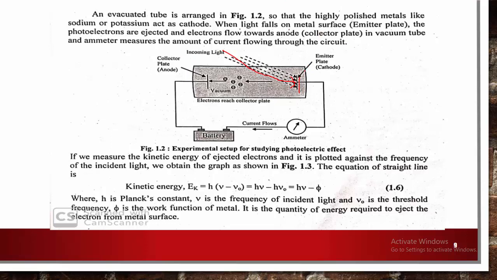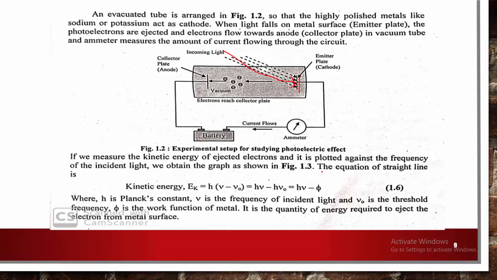Here the metal surface is highly polished; a metal like sodium or potassium acts as the cathode. When light falls on the metal surface, photoelectrons are ejected and the electrons flow toward the anode side, which is the positive side, while the electrons are negative. They flow towards the anode in the vacuum tube, and the ammeter measures the amount of current flowing through the circuit, how much current is flowing.